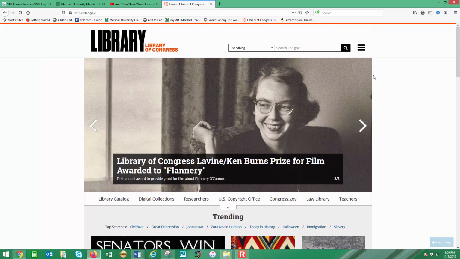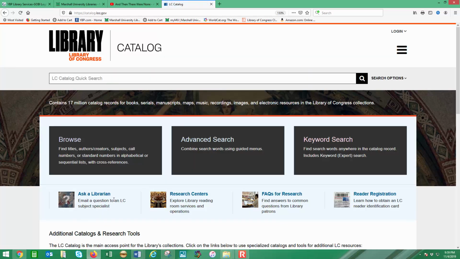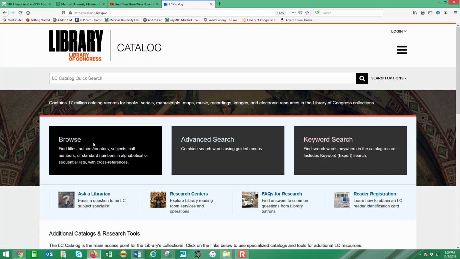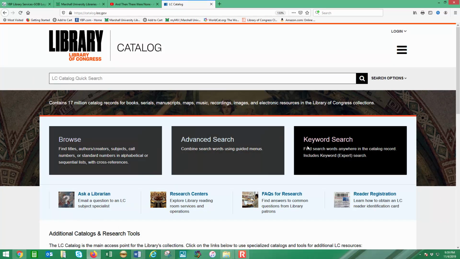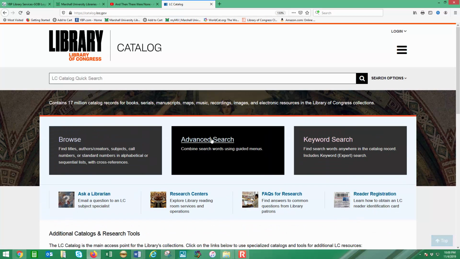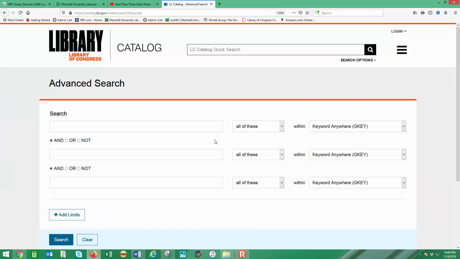You can access the catalog in this top right menu here, or here in the center on the left under Library Catalog. And what's nice about this is there are some really great tips. You can start with browse and read through those choices, and keyword search has some great tips as well. But I'm going to recommend the advanced search.